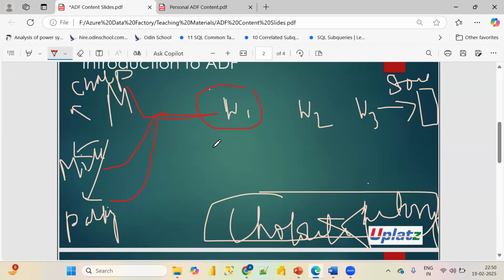Worker one will do cleaning. He's cleaning all the choco powders which we have received. He's cleaning the milk, segregating the milk into different components, like some milk has higher fat, some has lower fat, so the quality can be increased or decreased according to the requirement. So worker one is basically doing cleaning.